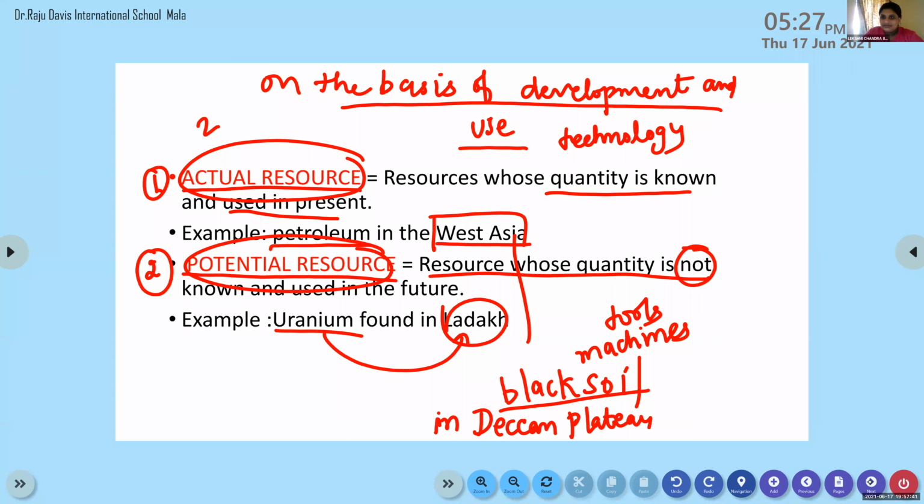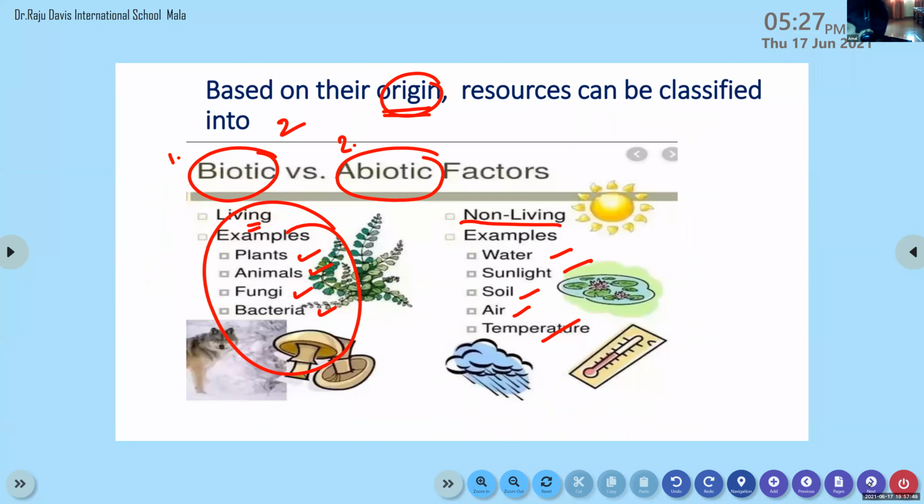Abiotic resources are non-living, while biotic resources are living. Biotic means living organisms in the ecosystem, and non-living means things that do not have life.